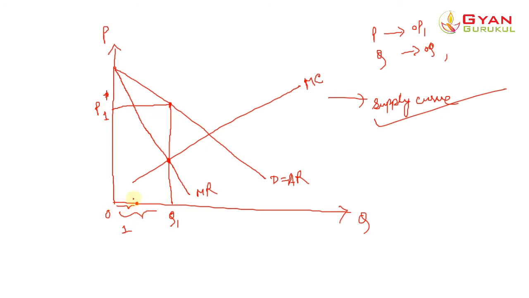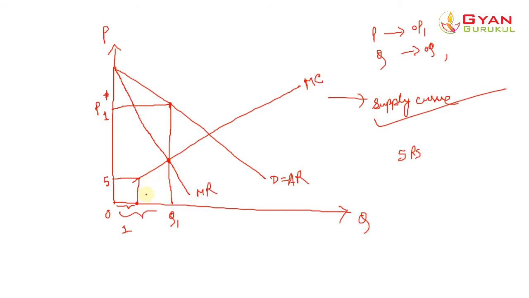In order to produce one quantity, let us suppose the marginal cost was, let's say, 5 rupees. So in order to produce one quantity, the marginal cost required for the monopolist was 5 rupees, clear?